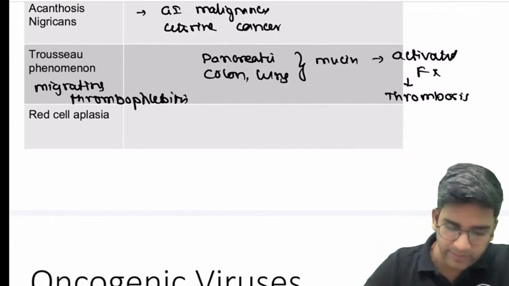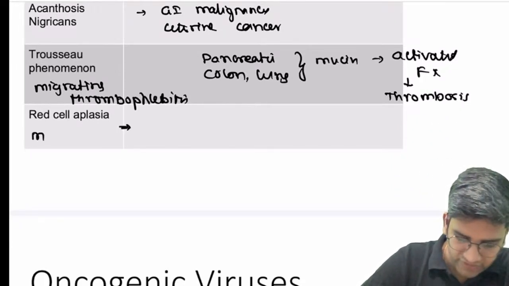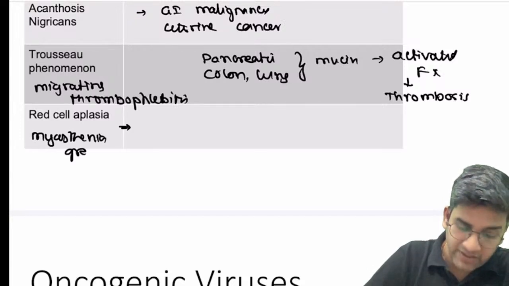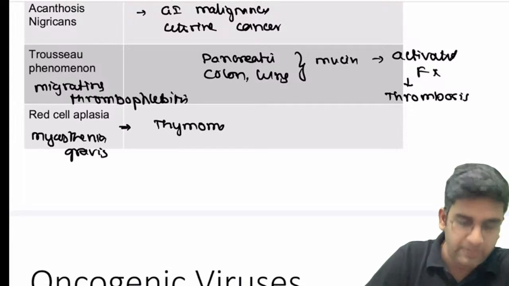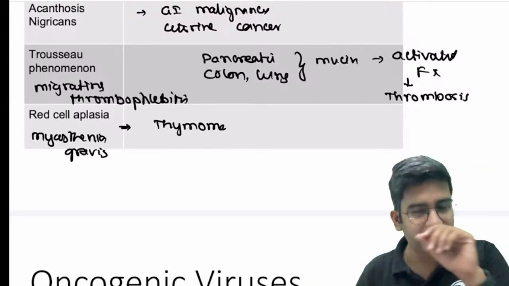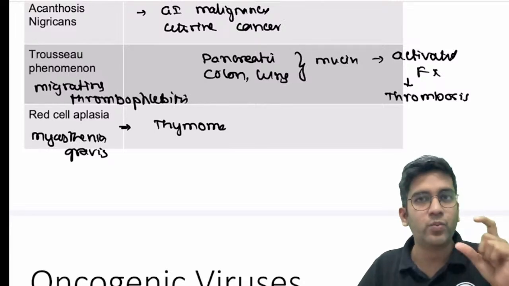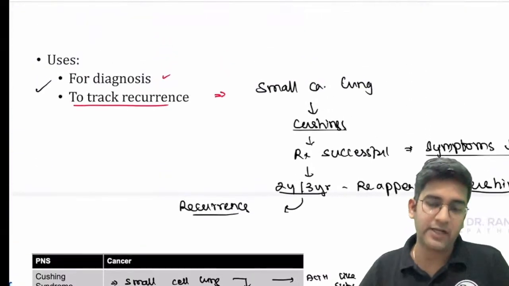Fine. Red cell aplasia can be seen, and also myasthenia gravis. Which tumor? It can be seen in case of thymoma. So thymoma can have both red cell aplasia and myasthenia gravis. Five to six paraneoplastic syndromes along with the definition and the use case is more than enough. So that's in short about your paraneoplastic syndromes.